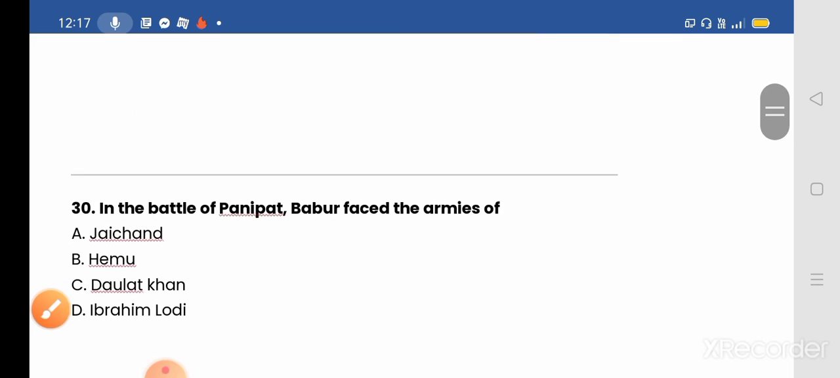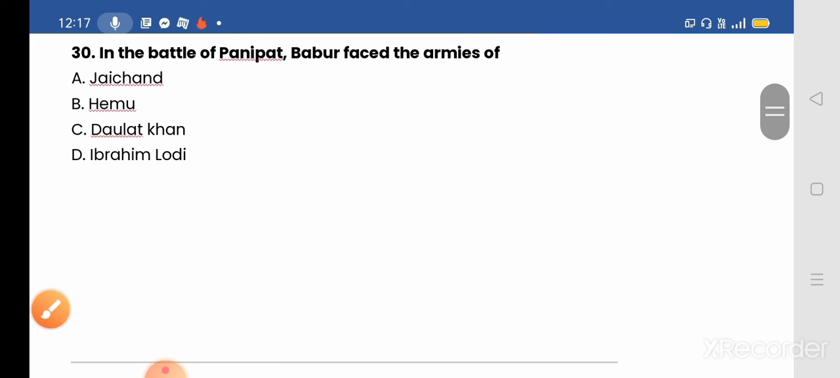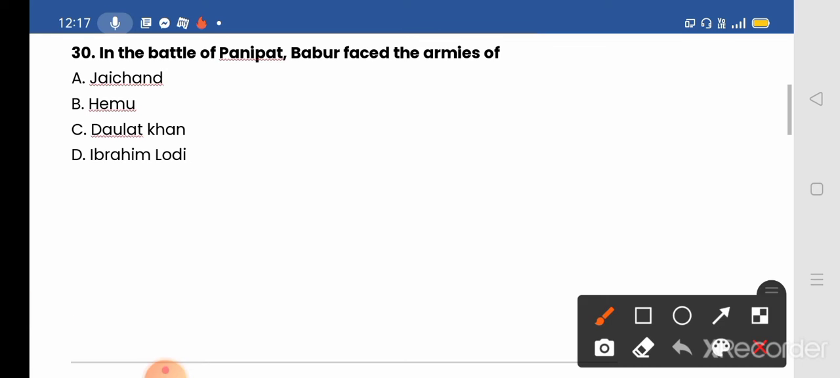Next we move to our next question, question number 30. In the Battle of Panipat, Babur faced the armies of, we just discussed. Options given: A Jaichand, B Bhemu, C Daulat Khan, and D Ibrahim Lodi. The correct answer will be option D, Ibrahim Lodi. Babur defeated Ibrahim Lodi in the first battle of Panipat in 1526 AD. This marked the end of the Delhi Sultanate and the beginning of the Mughal Empire in India. This was one of the earliest battles involving gunpowder, firearms, and field artillery.